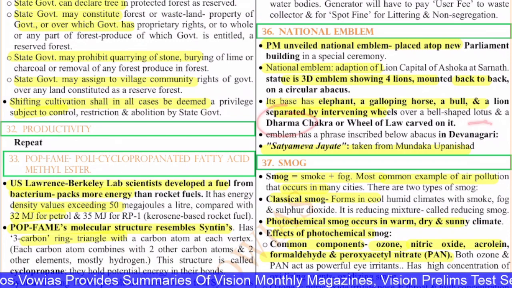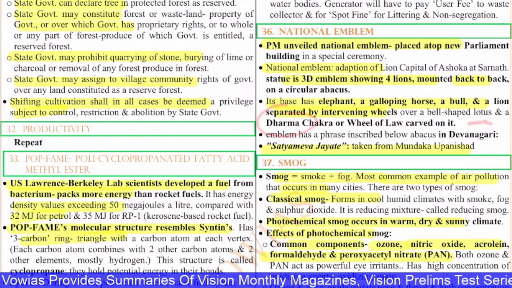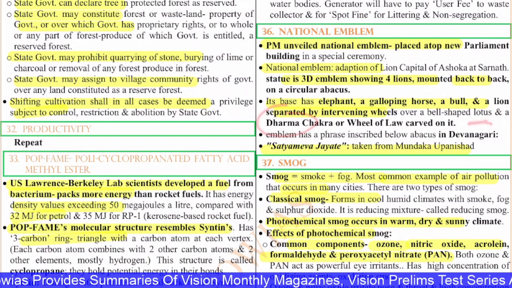Next, 37th question is on smog. Smog means smoke plus fog. During the winter times we will see smog in general. Classical smog forms in cool, humid climatic conditions with smoke, fog and sulfur dioxide. It is a reducing mixture and is called reducing smog.